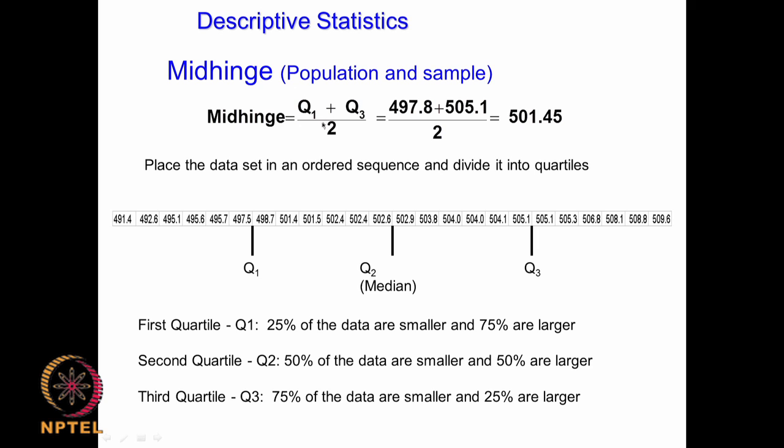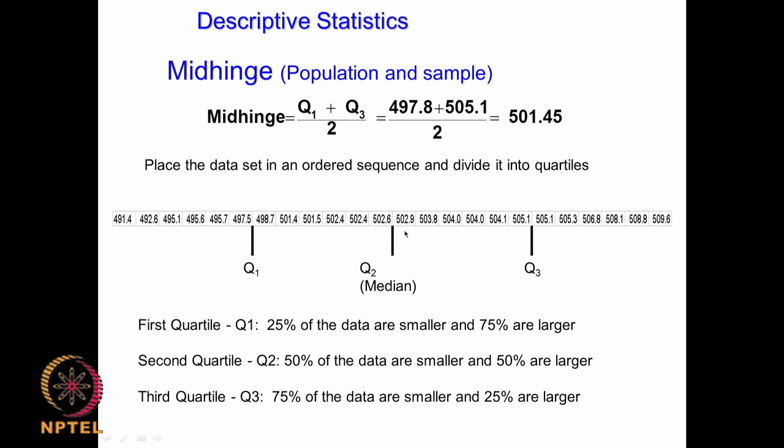Suppose you have a quartile 1. What is quartile 1? So you have a large data set. Assume that you can divide this data set into 4 quarters or quartiles. Okay. So this is called the first quartile, and this is called the third quartile. So we have divided it into 4 parts. So you have the Q1 here. So 25% of the data will be smaller than this Q1, 75% of the data will be larger than this Q1.